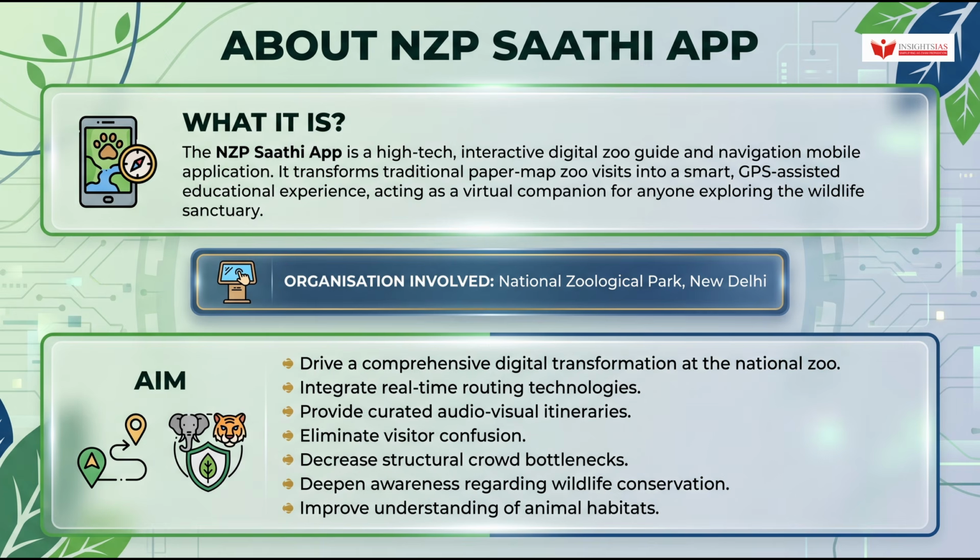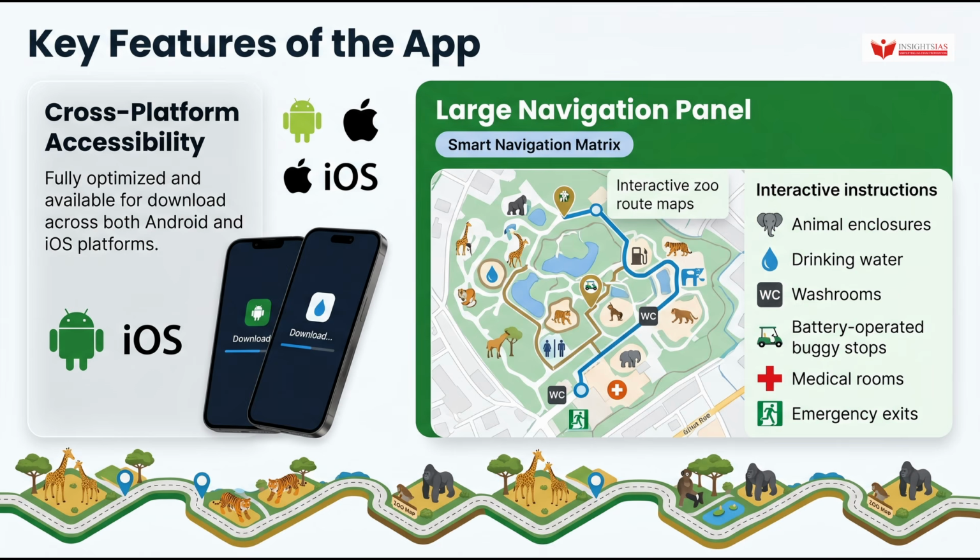The objective is to drive a comprehensive digital transformation at the National Zoo. By integrating real-time routing technologies and curated audio-visual itineraries, it aims to eliminate visitor confusion, decrease structural crowd bottlenecks, and deepen public awareness regarding wildlife conservation and animal habitats. Let us now look at the key features.